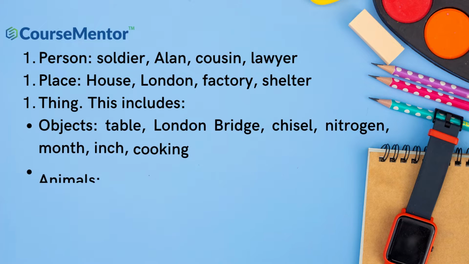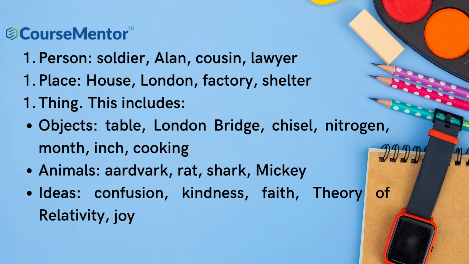Person: soldier, Alan, cousin, lawyer. Place: house, London, factory, shelter. Thing: this includes objects, table, London Bridge, chisel, nitrogen, month, inch, cooking. Animals: aardvark, rat, shark, Mickey. Ideas: confusion, kindness, faith, theory of relativity, joy.